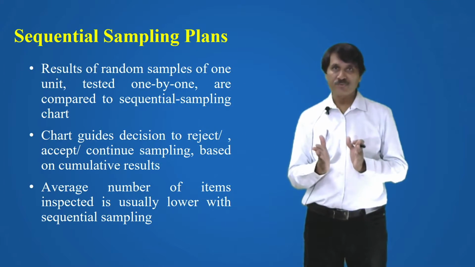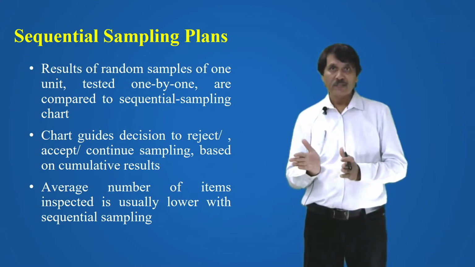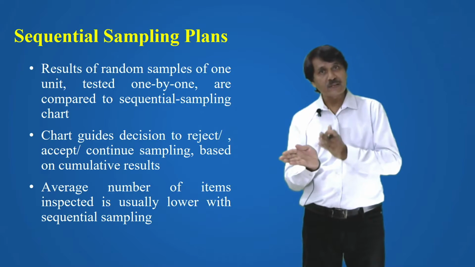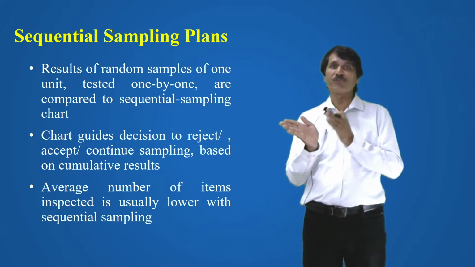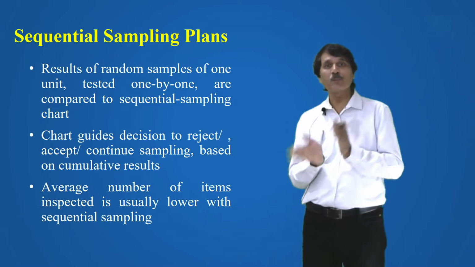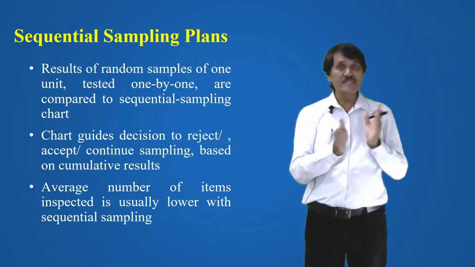In the case of sequential sampling plan, you are inspecting one by one. That is, the results of random samples of one unit tested one by one are compared to a sequential sampling chart.